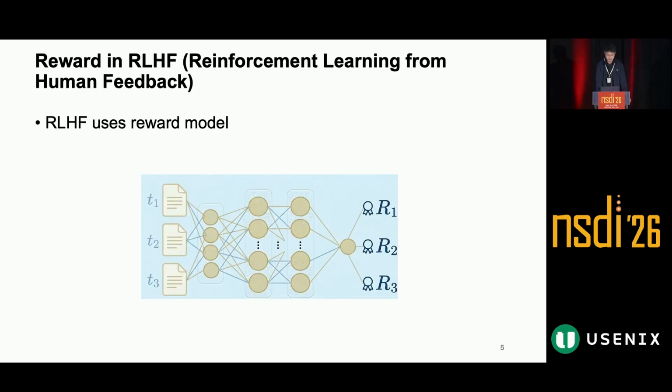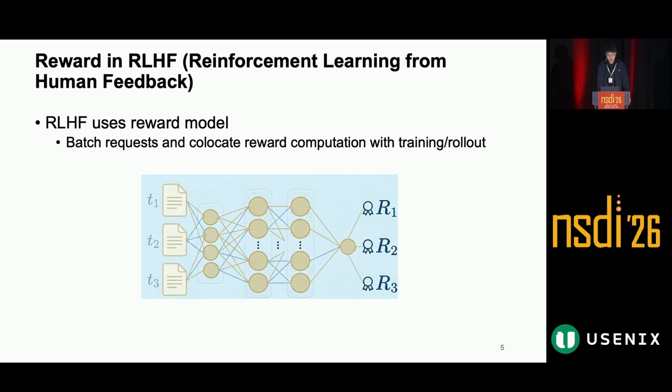To see why this matters, let us first look at RLHF, reinforcement learning from human feedback. In RLHF, reward usually comes from a forward pass of a reward model, which is another model inference workload. Because the reward model is homogeneous for all requests, we can batch requests effectively and often collocate reward computation with training and rollout.